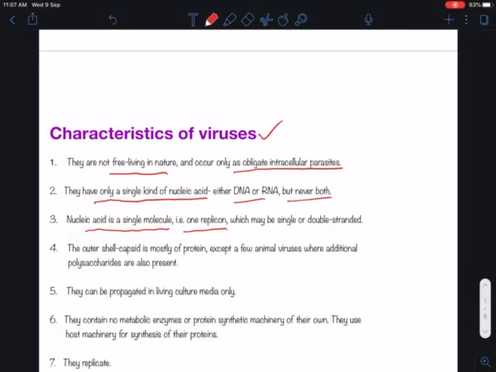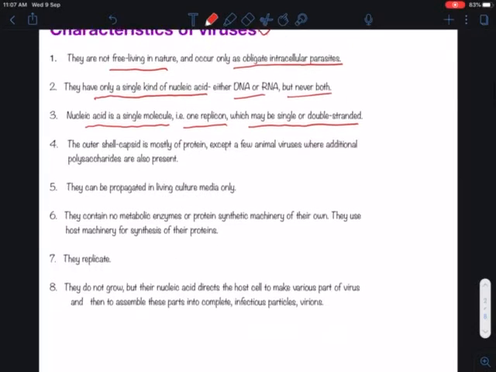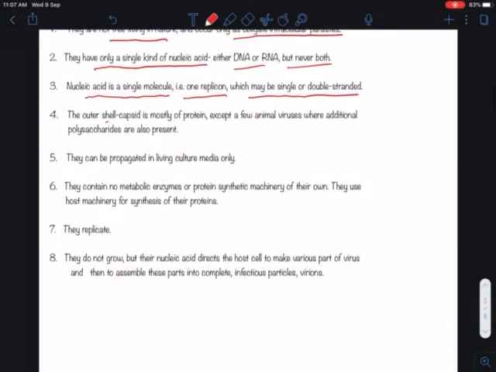Nucleic acid is a single molecule, that is one replicon, which may be single or double stranded. The outer shell, the capsid, is mostly protein except in a few animal viruses where additional polysaccharide is also present. Viruses can be propagated in living culture media only. They contain no metabolic enzymes or protein synthetic mechanism of their own.